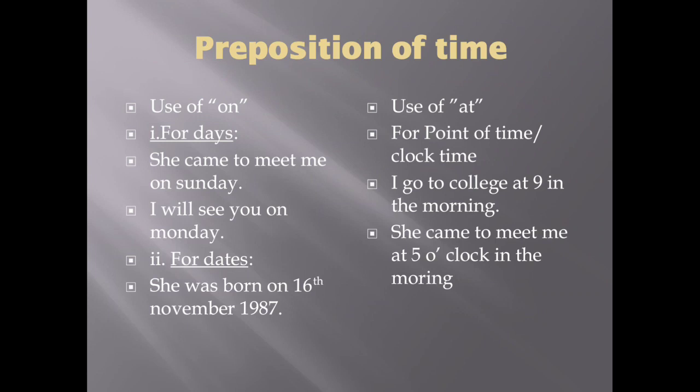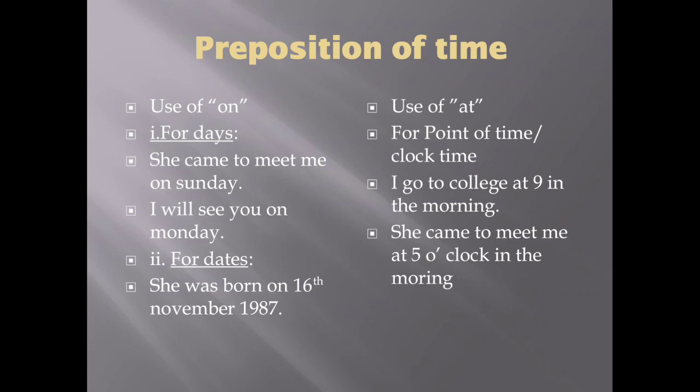Another example, she came to meet me at 5 o'clock in the morning. Again the clock time is here. It can be written in any other way also in which the clock would not be mentioned, like he came to meet me at 9. So here also we will use preposition at. Another example we can see, he came to meet me at midnight.